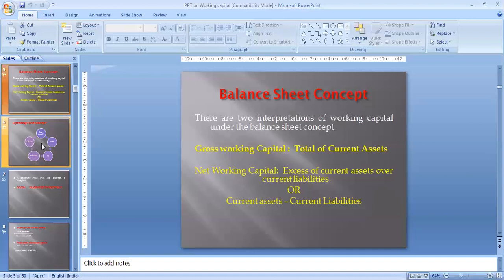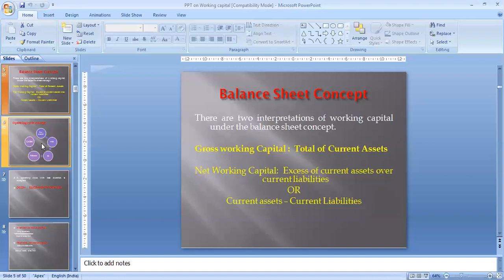Positive net working capital means when your current assets are more than your current liabilities. Okay? I'm repeating again. When your current assets are more than your current liabilities, that means you are having a positive net working capital, and the company is able to pay all its obligations, all its liabilities, because the liabilities amount is less than the asset amount. Okay? On the other side,